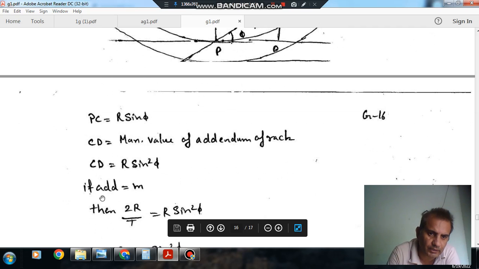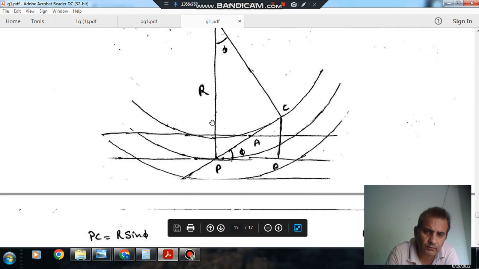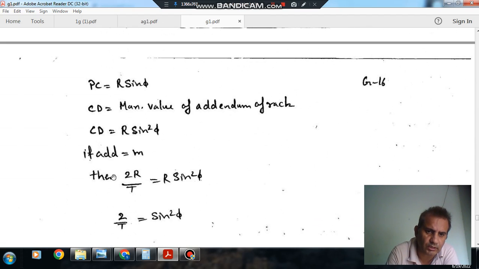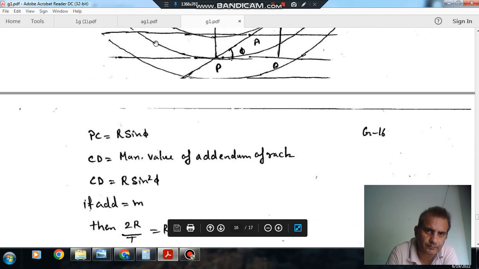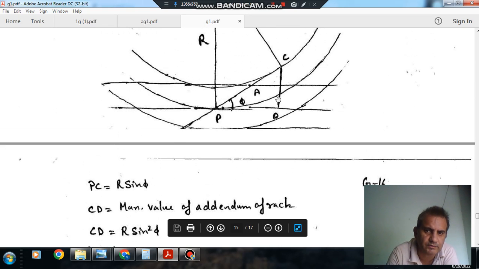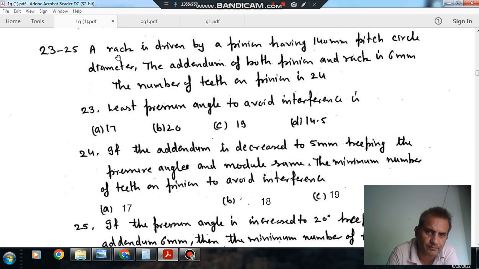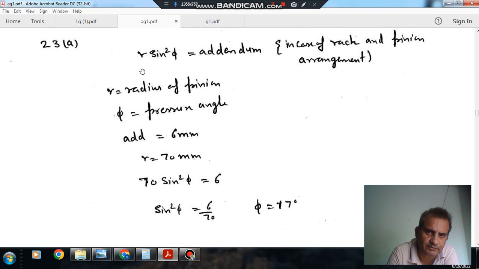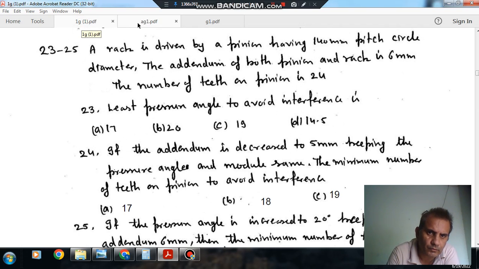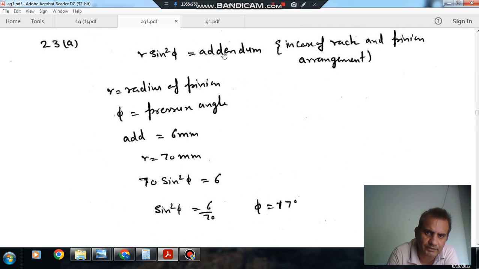Now we have determined that the maximum value of addendum is R sin square phi. The addendum of both is given as 6 mm. So R sin square phi is equal to the addendum.